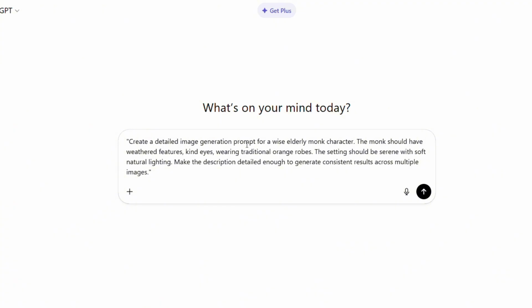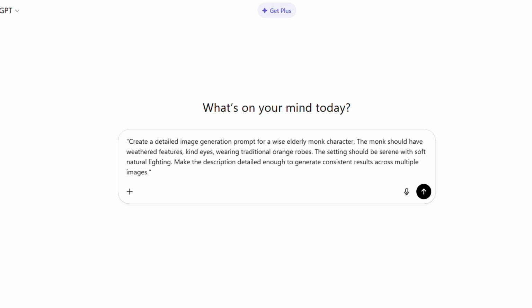Works fine. Method 1. We're going to ask ChatGPT to create an image generation prompt for us. Watch my screen. I'm typing this exact prompt. I'll read it out loud so you can copy it. Create a detailed image generation prompt for a wise elderly monk character. The monk should have weathered features, kind eyes, wearing traditional orange robes. The setting should be serene with soft natural lighting. Make the description detailed enough to generate consistent results across multiple images.